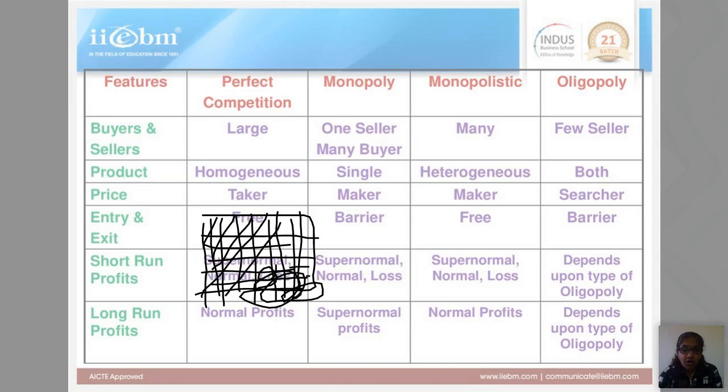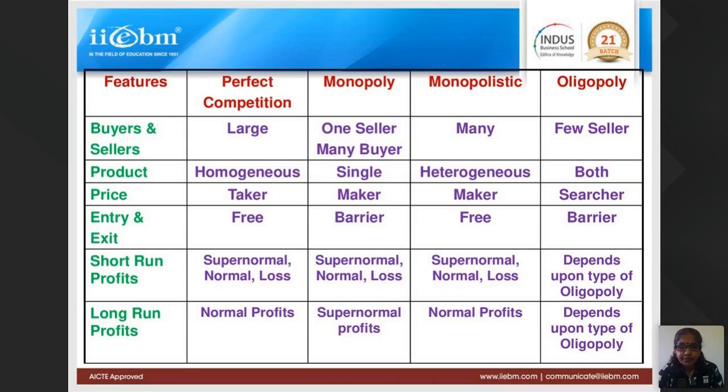But in the long run, what happens? All of them are at break-even. They are getting normal economic profits, which can cover their cost and some margin. Why in the long run? Suppose in the short run these firms are making profit; seeing that, new firms will enter the industry and the profit will get shared with them. And if they are making losses, they will exit from the industry and the remaining firms will earn profits. Like that it happens in perfect competition and monopolistic. In monopolistic also, in the short run, you will find that they are making supernormal profit or loss.